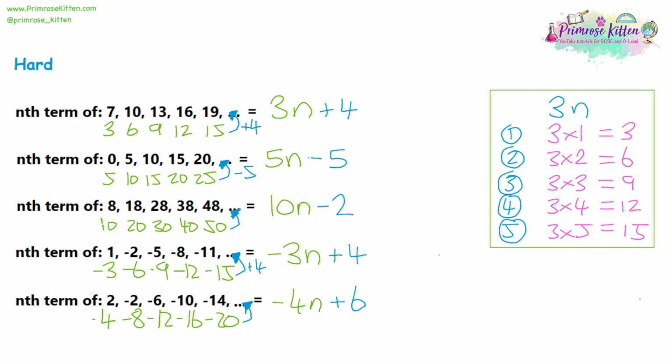Now, all of these answers are mathematically correct, and they will give you full marks in any exam. But you might see answers and mark schemes that might confuse you. So you might see negative 3n plus 4 written like this. And what's happened is the 4 and the negative 3n have been swapped around. Now, the reason why this is done is because positive numbers don't actually need the positive sign on. If it's at the end, like the positive 4 is in the original way it was written, you need the positive in there to show that it's positive. But if you've got a positive number at the start of an expression, you don't need to write the plus at the start. We just assume it's positive.